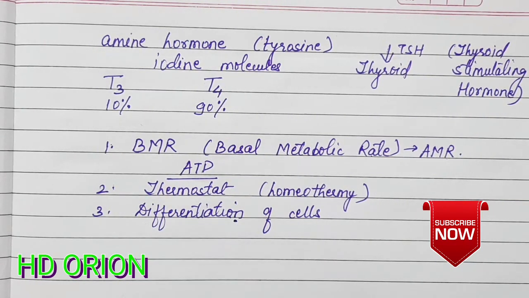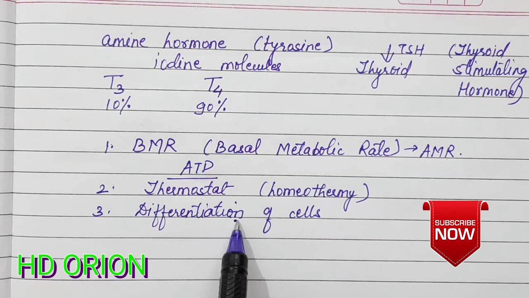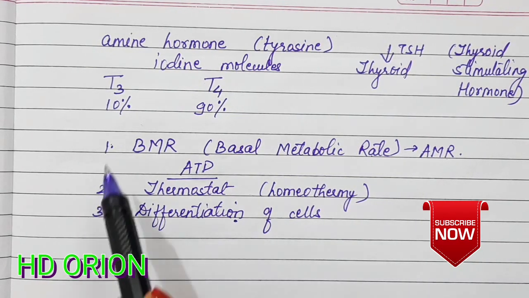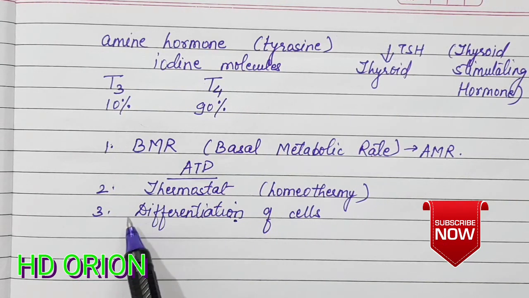But later, when thyroxine was injected artificially, the tadpole could convert into the adult frog. So therefore the differentiation of cells is done by the thyroxine hormone, which is produced by the thyroid gland. So these are the functions of the thyroxine hormone produced by the thyroid gland.